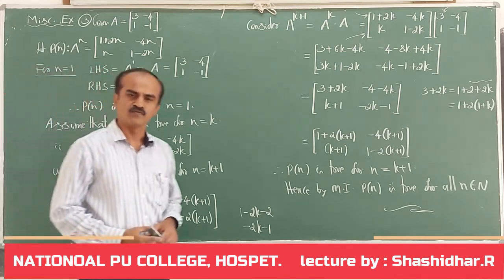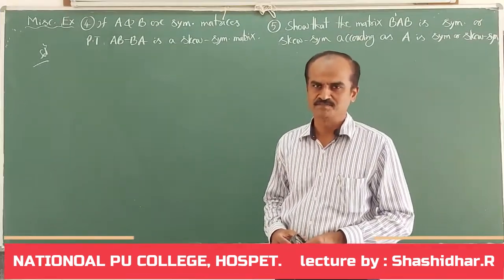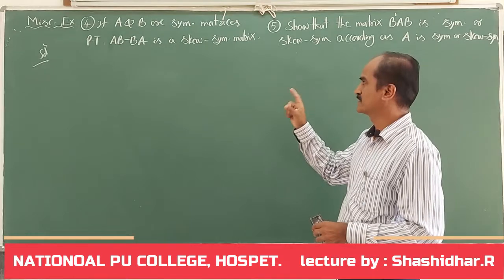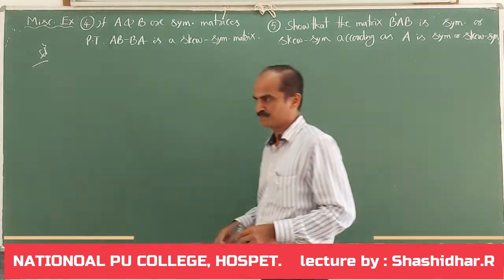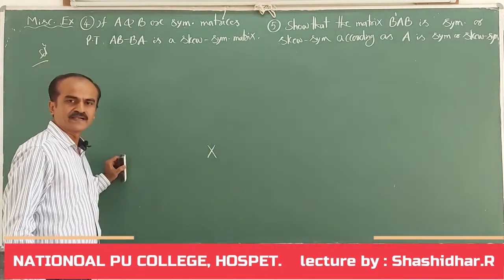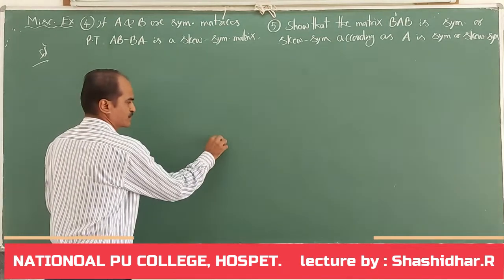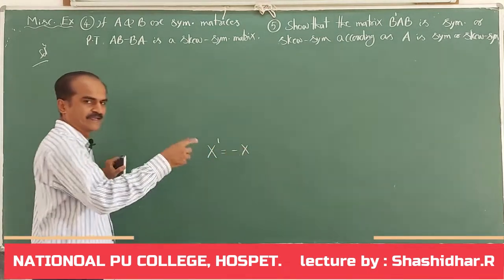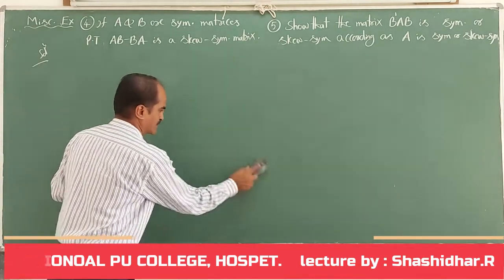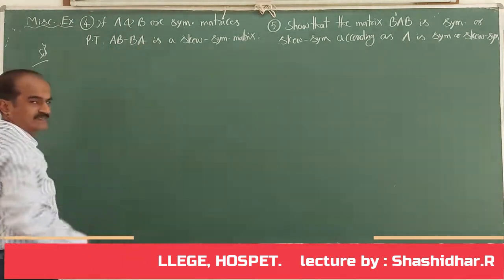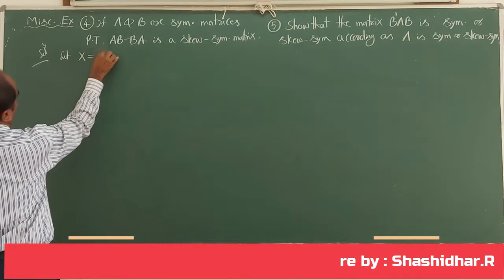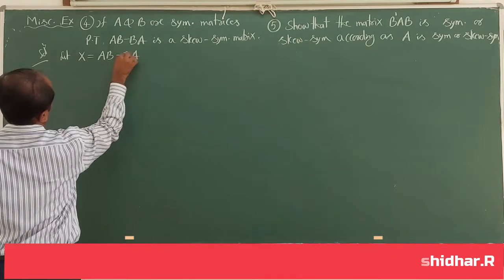Now let us take the fourth question. In the fourth question, they have given: if A and B are symmetric matrices, then prove that AB minus BA is a skew symmetric matrix. I hope you remember. In order to show that matrix X is skew symmetric, it is sufficient to show that its transpose is the negative of X. That itself will say that matrix X is skew symmetric. So let me mark this AB minus BA matrix as X just for convenience. Let matrix X equal to AB minus BA.